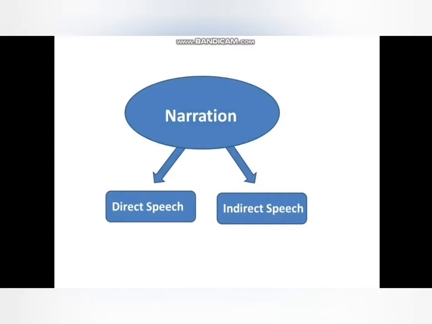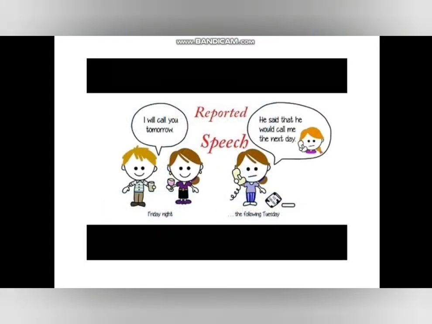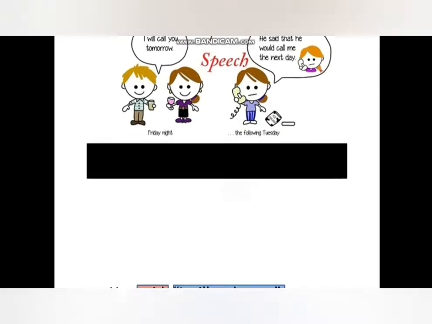There are two types of narration, which is direct speech and indirect speech. What is direct and indirect speech? In this picture, we can see a boy himself tells a girl, "I will call you tomorrow." Then the girl next to him repeats this speech to someone else in another way. "He said that he would call me the next day." So here the first one is direct speech and the second one is indirect speech.